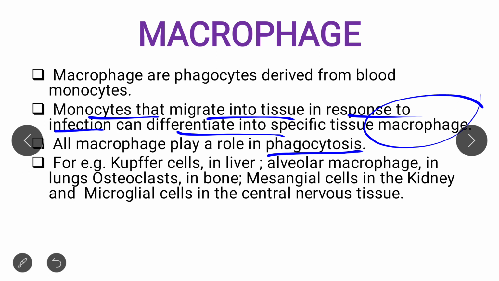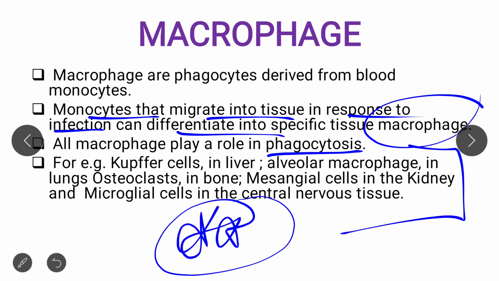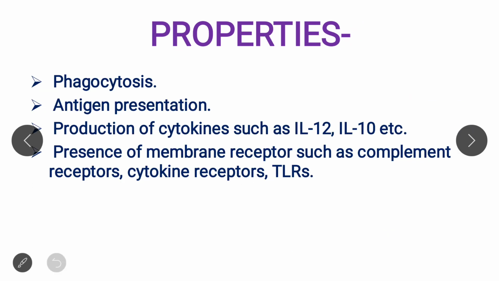Now the main important point is about the examples. Please note down all the examples, because these examples are very important from the examination point of view, as many times questions may be asked. Mesangial cells in the kidney are an example of tissue macrophage. Microglial cells in the central nervous system, Kupffer cells in the liver, alveolar macrophages in the lungs, osteoclasts in bone. These are all examples of tissue macrophage. Please remember these examples. Now move to the next slide.